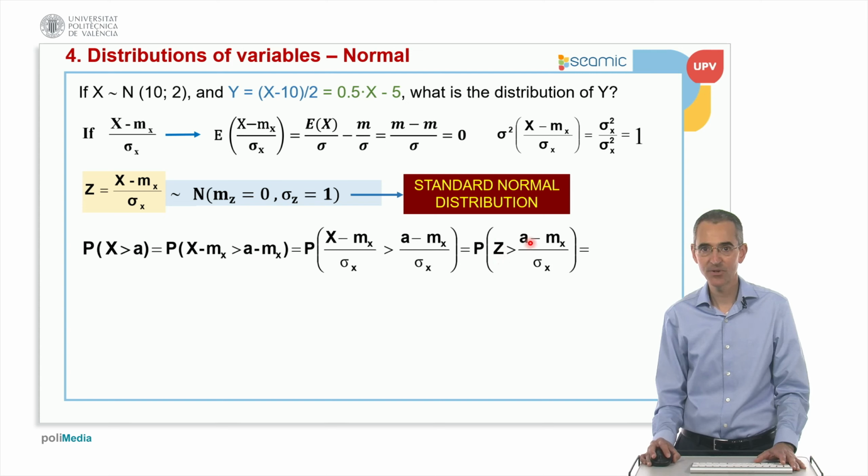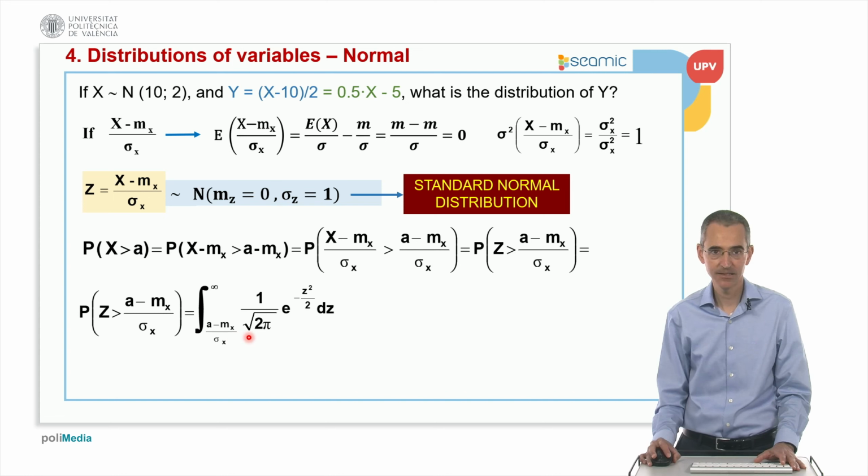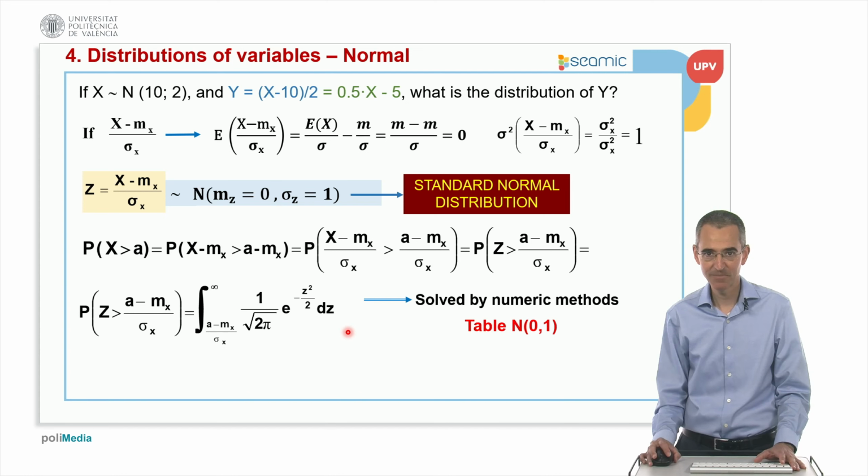So we can make this operation, and then we can solve this. Okay, so we can solve the normal distribution by applying numeric methods, but by applying this property, we always end up with the standard normal distribution. So we just have to integrate the standard normal distribution with numeric methods.